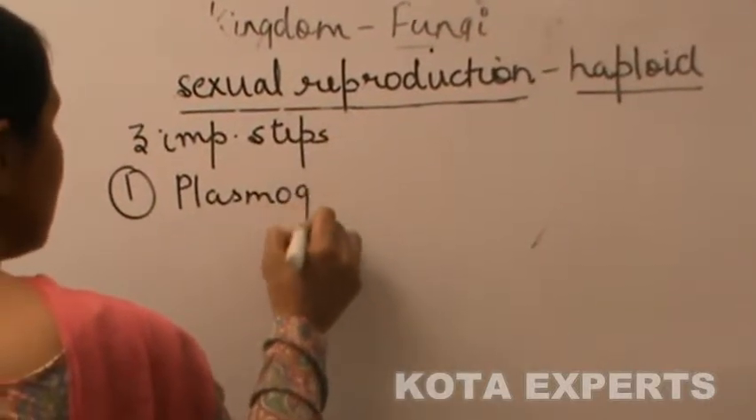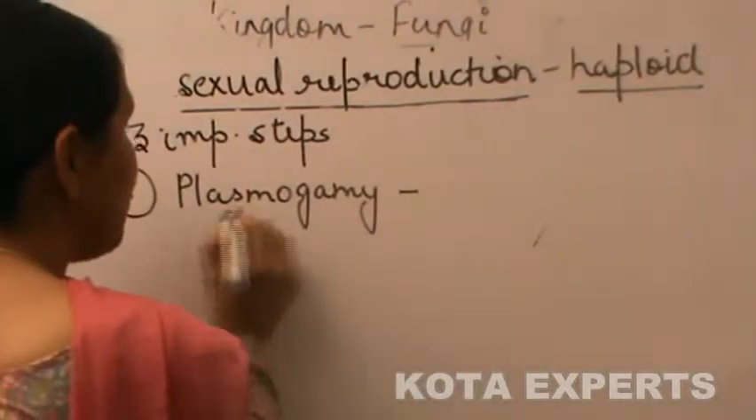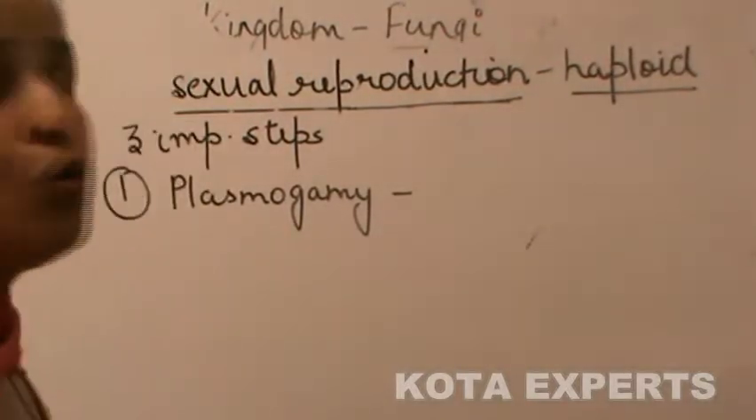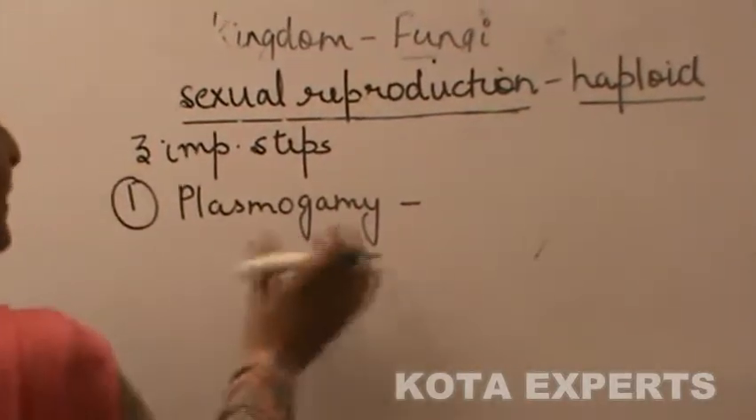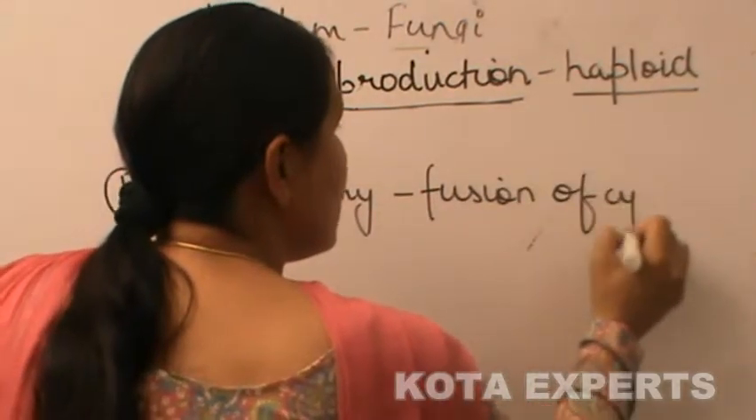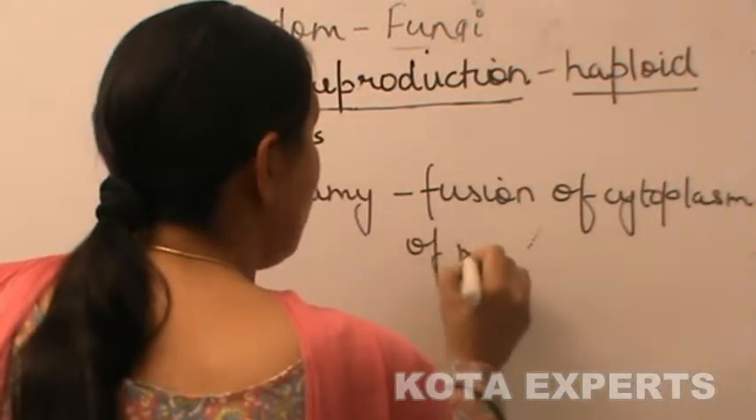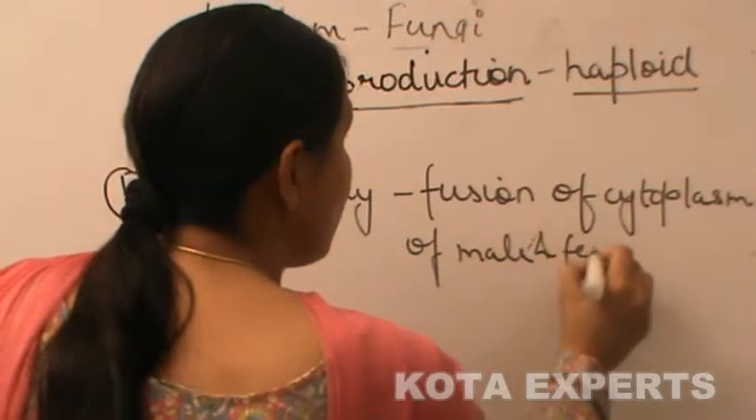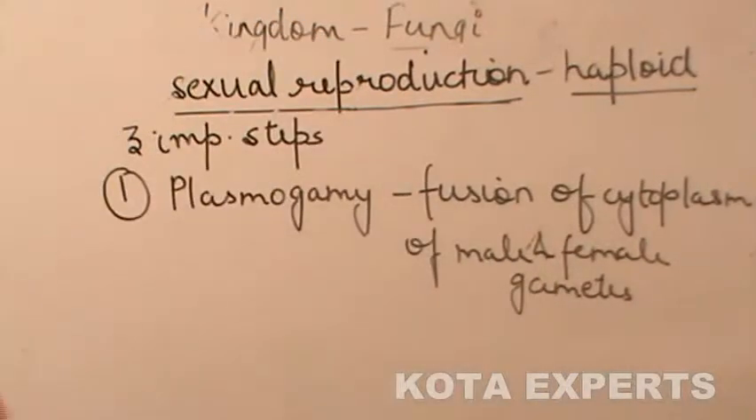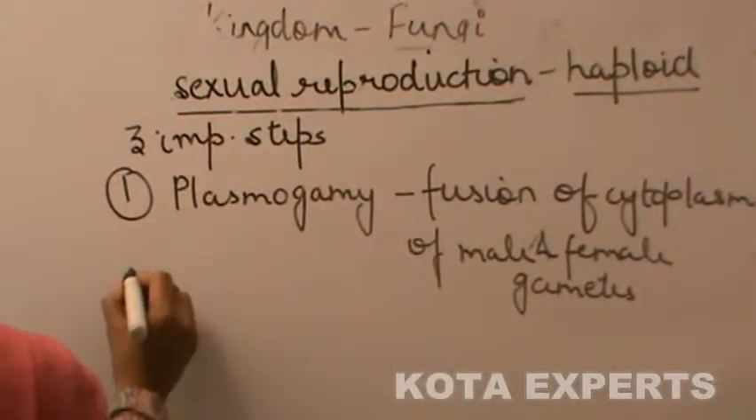The first step is plasmogamy. Gamy means fusion, and plasmo means fusion of the cytoplasm of two different gametes. That is, fusion of cytoplasm of male and female gametes. The first step is fusion of cytoplasm.